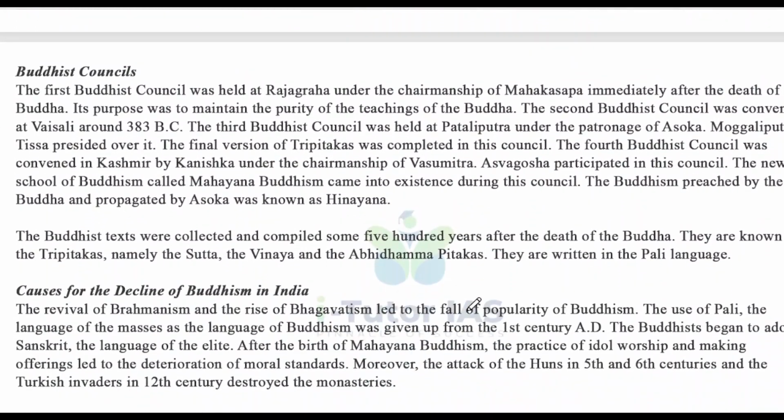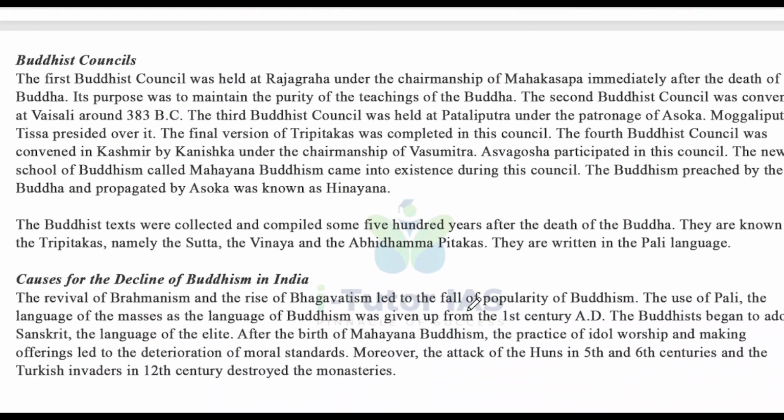Next is the Buddhist Council. The first Buddhist council was held at Rajagraha under the chairmanship of Mahakashapa immediately after the death of Buddha, and its purpose was to maintain the purity of the teachings of Buddha. The second Buddhist council was convened at Vaishali around 383 BC. The third Buddhist council was held at Padaliputra under the patronage of Ashoka in the Mauryan Empire, and Moggaliputta Tissa presided over it. The final version of the Tripitakas was completed in this council.